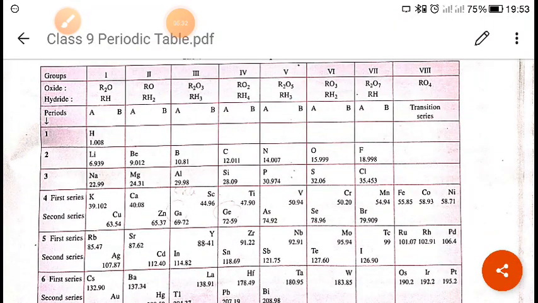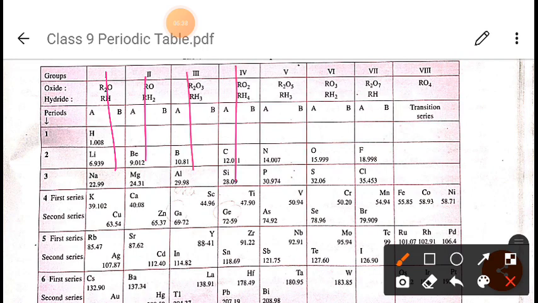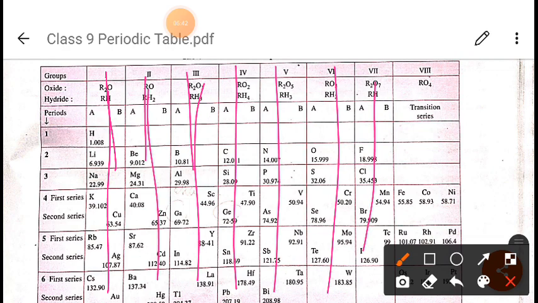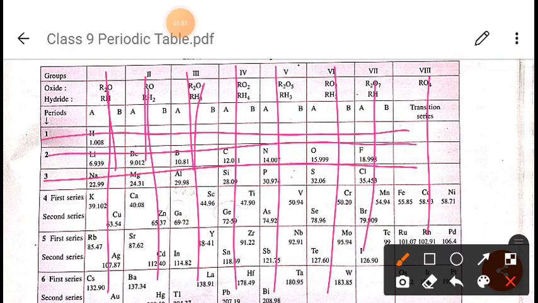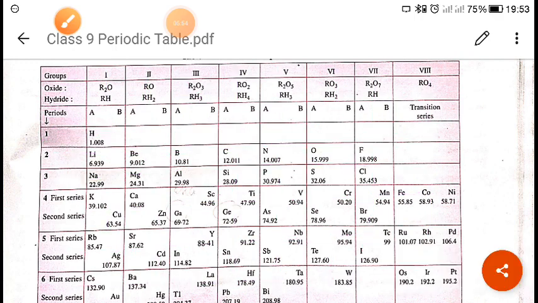Okay, so you see Mendeleev's periodic table contains a vertical column called a group. These vertical columns are called groups. And the horizontal rows are called periods. These horizontal rows are called periods, right? Now, what was the first essential feature?